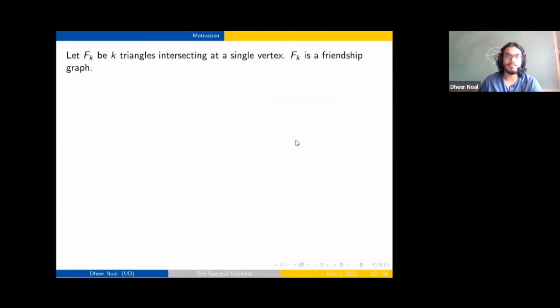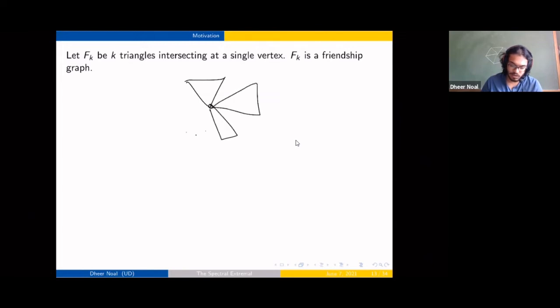All right. Next, we're going to be looking at friendship graphs and what happens over here. So a friendship graph is just k triangles which intersect at one vertex. So you have k triangles intersecting at one vertex. This is the friendship graph, the kth friendship graph, Fk.